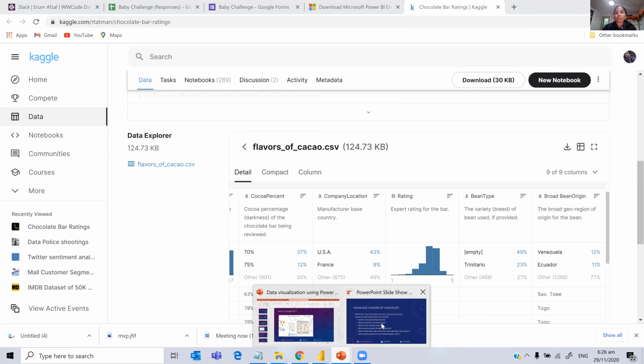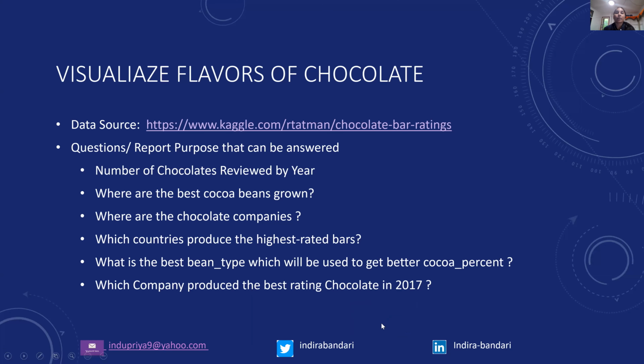Power BI file. So I'll just go, okay. Before we start the Power BI file, before you start any visualization, the way I start doing the report is, first step is I want to just look at the data and then see what kind of questions can be answered using the data. So that's what I have put here. Because I have seen the review year, I can count number of chocolates reviewed by year. That can be answered by this data set, right?